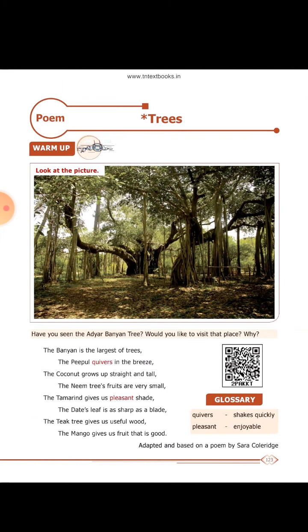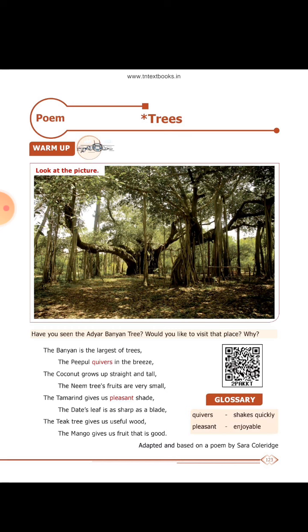Now let us see the Trees once again. I will teach you the Trees poem. Just take it down. Take down your notes for this poem Trees. Okay.